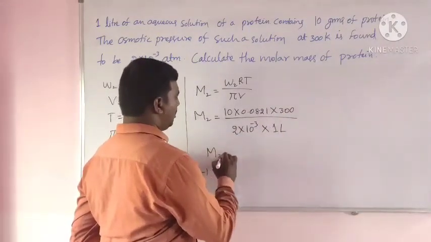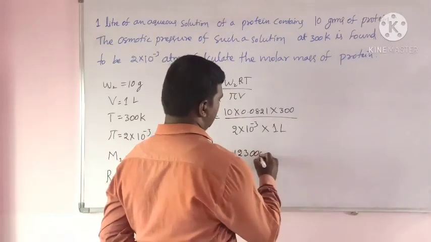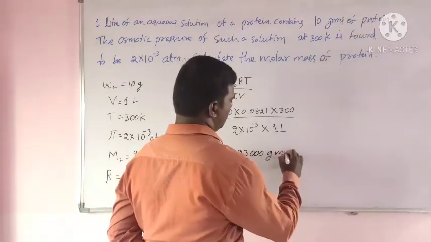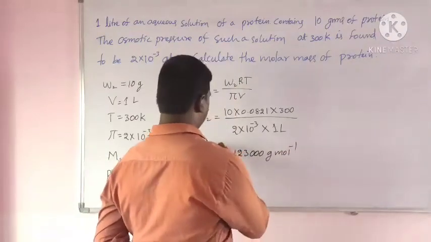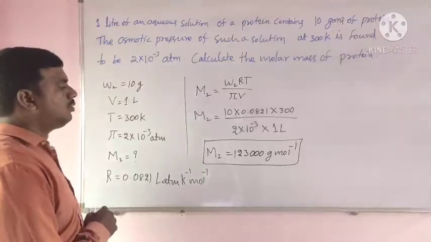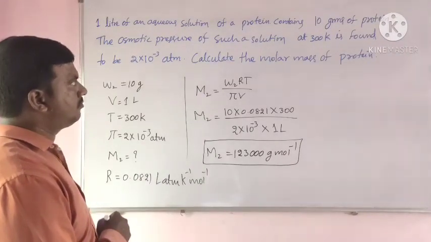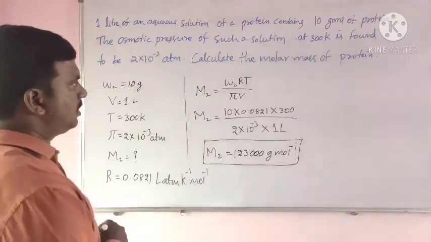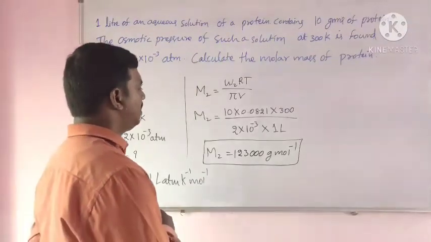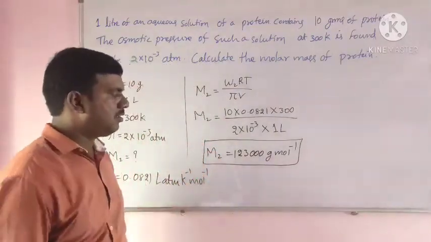Now M2 equals 123,000 grams mol^-1. The molar mass of protein is 123,000 grams per mole.